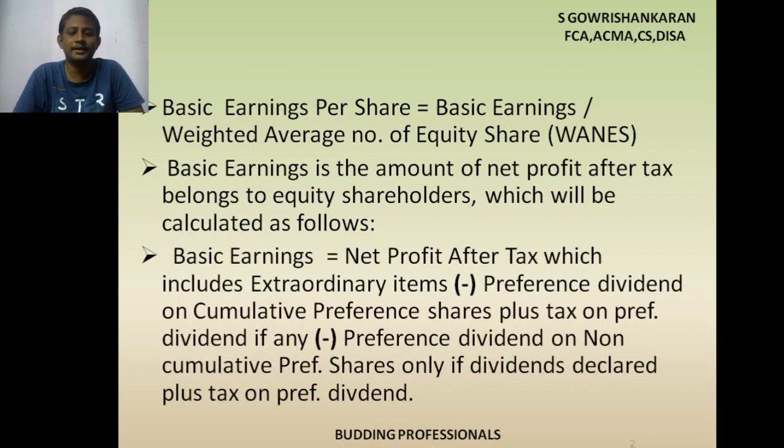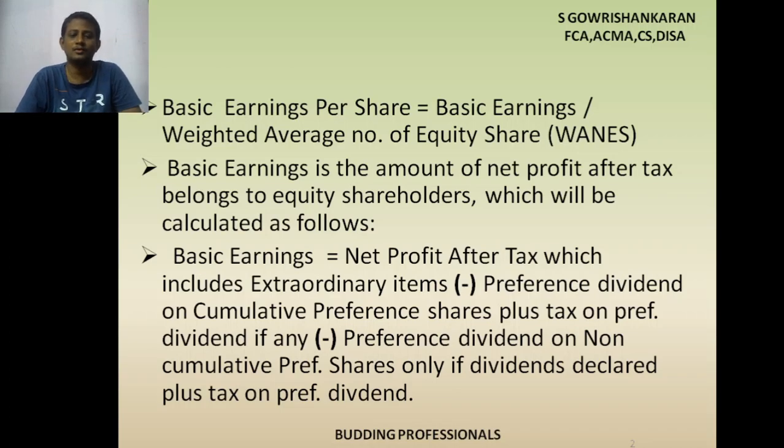So basic earnings equals net profit after tax, which includes extraordinary item, minus preference dividend on cumulative preference shares, plus tax on preference dividend. What they are saying is, when I pay dividend to the preference shareholders, I need to pay dividend tax also. That also I have to deduct from my profits.